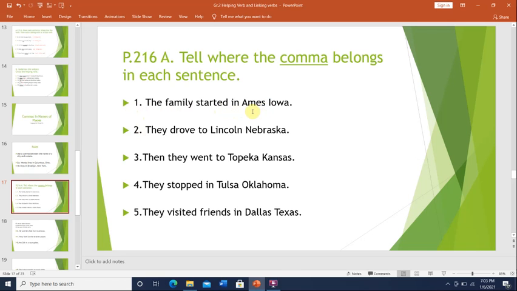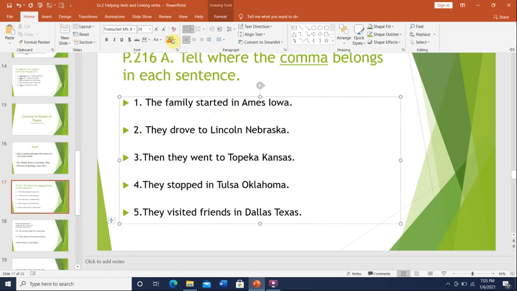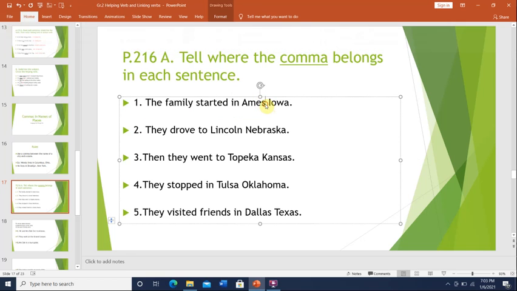Number 1, the family started in Ames, Iowa. Ames is the name of the city and Iowa is the name of the state. I will be placing the comma between them, after Ames. Number 2, they drove to Lincoln, Nebraska. Lincoln is the name of the city and Nebraska is the name of the state.